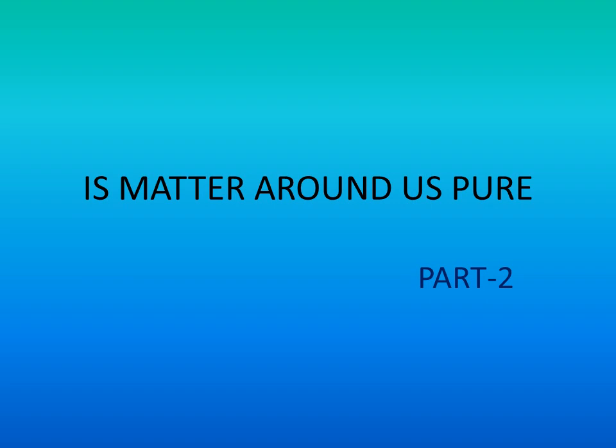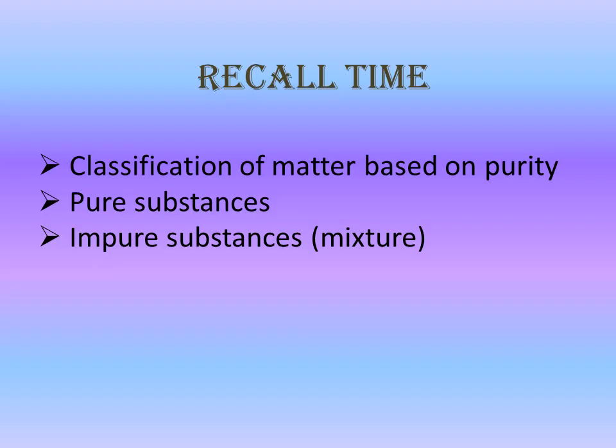Is matter around us pure? But before that, let us recall what we have learned in our first part. In our first part, we have classified matter into two categories based on purity. What are those categories? First one is pure substances and the second one is impure substances. Impure substances can also be called as mixtures.